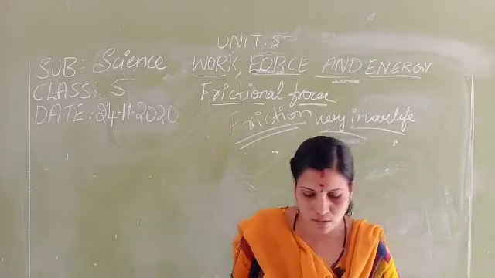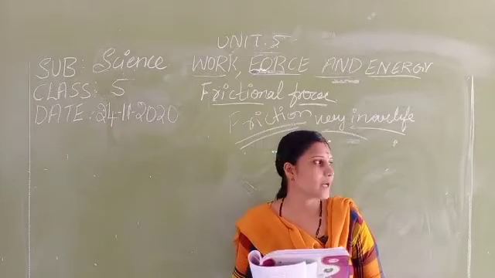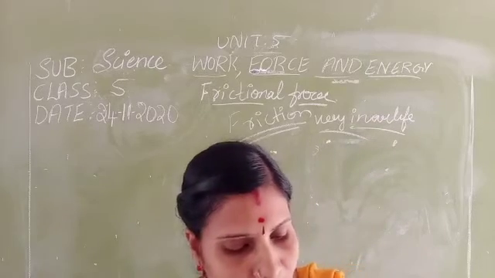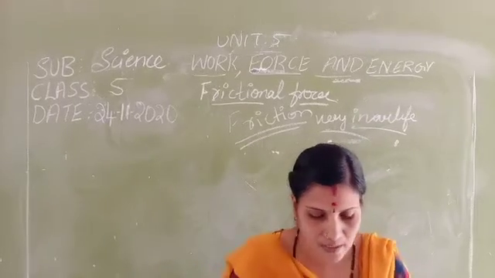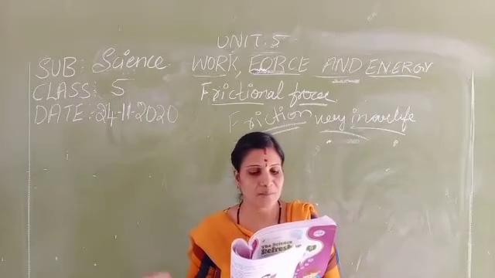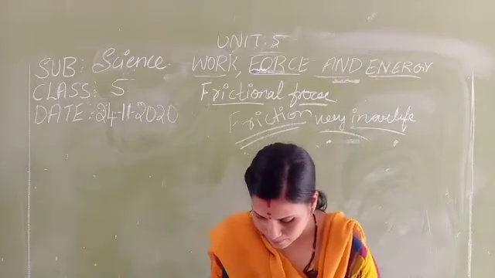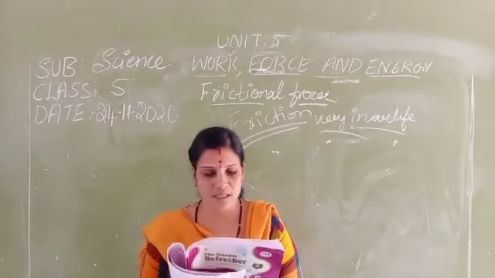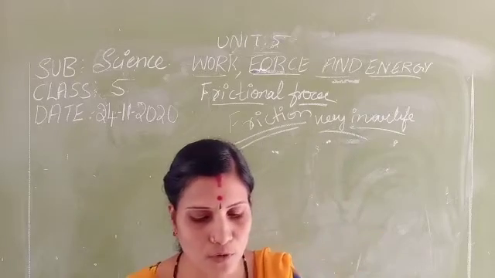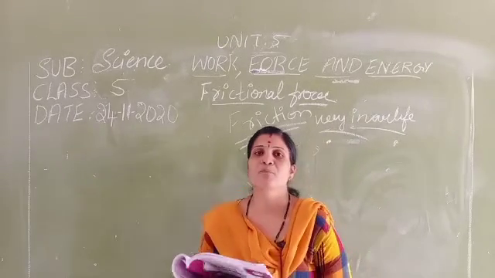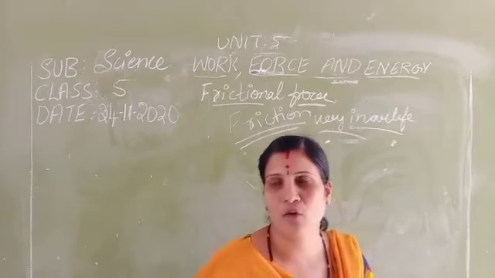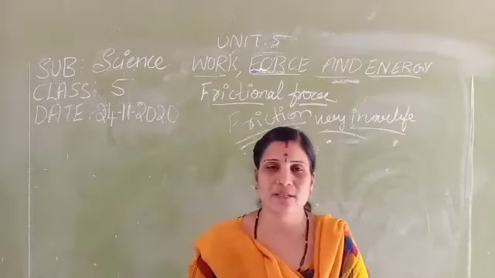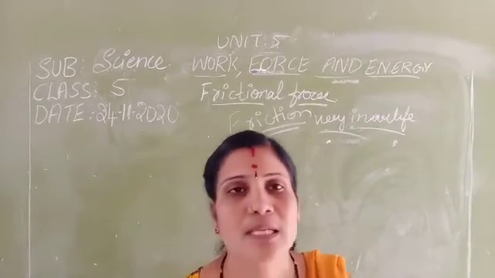We can walk because of friction. How are we walking? With the help of friction. The friction between our shoes or feet and the floor makes it possible for us to walk. Without friction we will slip every time we try to walk. When we walk, friction gives support. If there is no support, we will slip and fall.